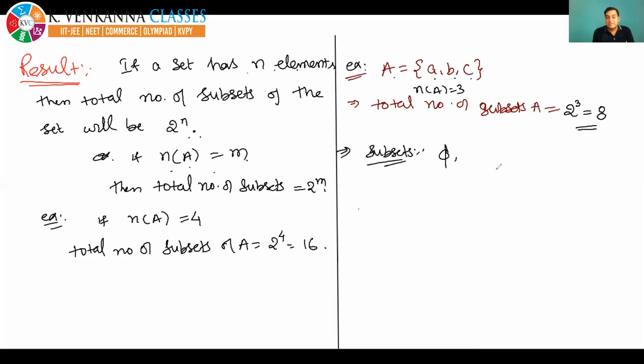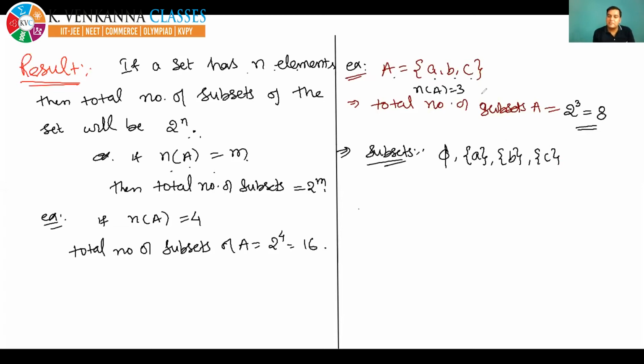So yes, the next subsets: I am making subsets by taking one element of this set. So if I take one element and make a subset, then the first subset can be A. The next subset can be B, and the next C.